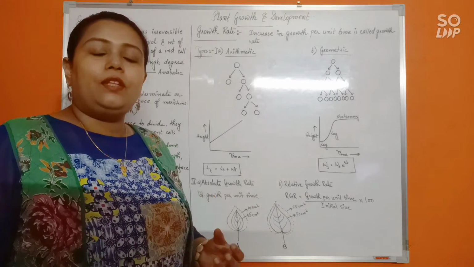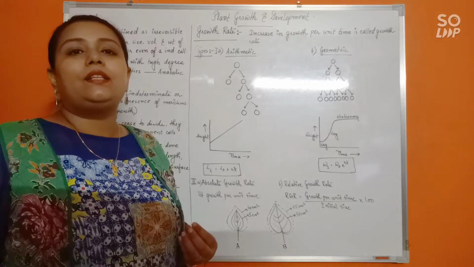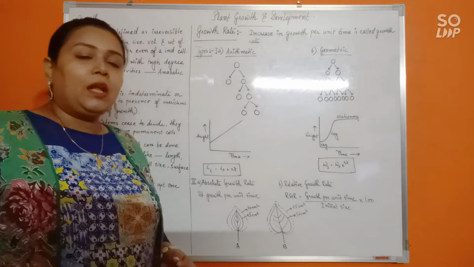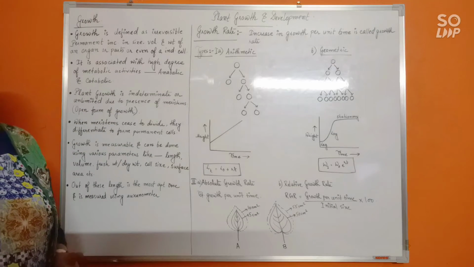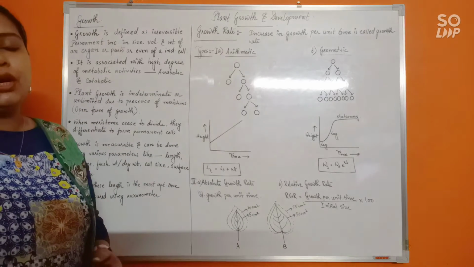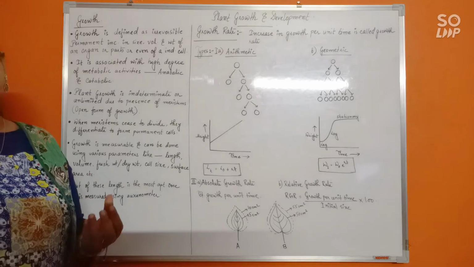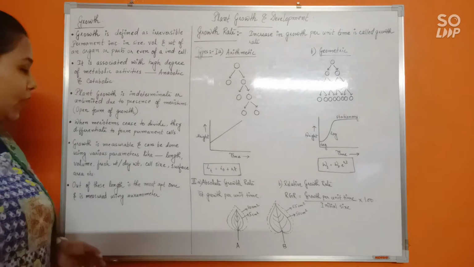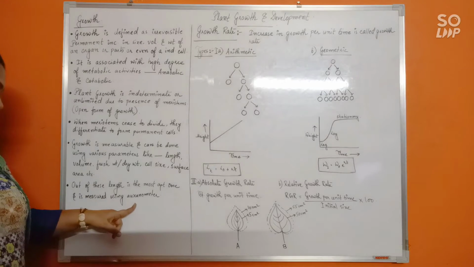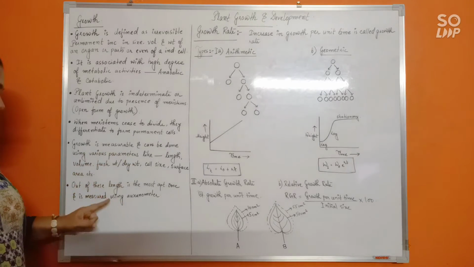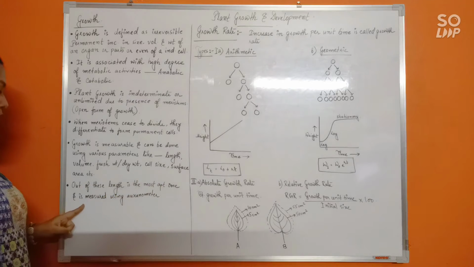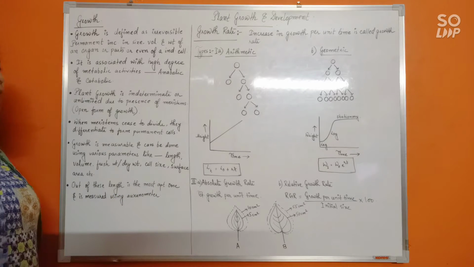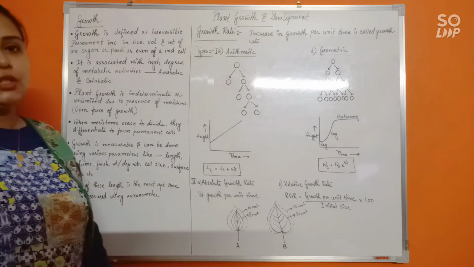If you can observe the increase in length of the plant, that is the definite way of understanding the growth occurring in the plant body. And for that, we also have an instrument using which you can appropriately estimate the increase in length of the plant body, and that is called auxanometer. Out of all these parameters, length is the most appropriate one and is measured using auxanometer. Alright, that is a basic introduction to the chapter.